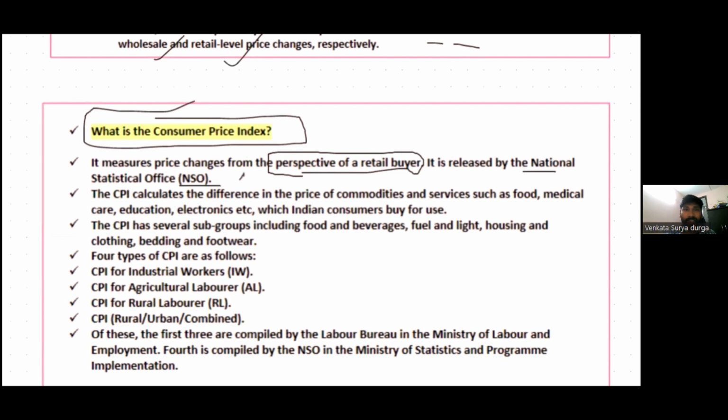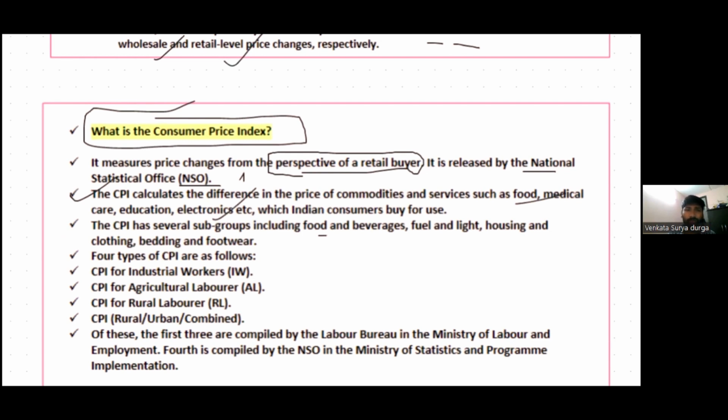The CPI calculates the difference in the price of commodities and services such as food, medical care, education, electronics, which Indian consumers buy for use. CPI also has several subgroups, including food, beverages, fuel, light, housing, etc.